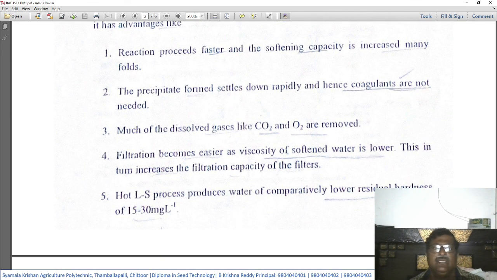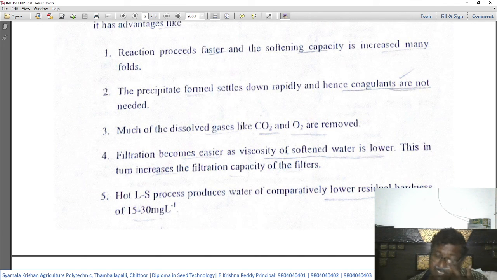Number two, the precipitate formed settles down rapidly and hence coagulants are not needed. In the previous cold lime soda process, we are forced to use coagulants to get the settlement easily and rapidly. Whereas in this hot lime soda process,